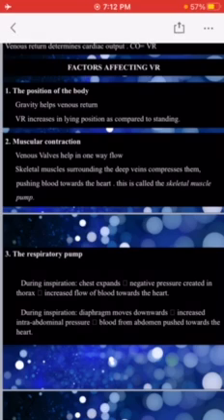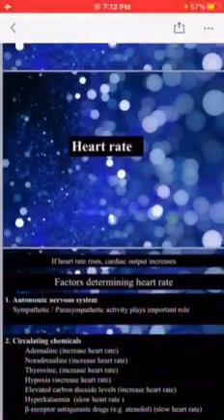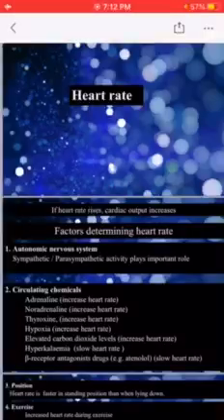So these were the three major factors upon which the venous return depends, and we have discussed that cardiac output depends upon the venous return. One of the major determinants of the cardiac output is the venous return. Next is heart rate. If heart rate rises, cardiac output rises, or the increase in the heart rate leads to an increase in the cardiac output.